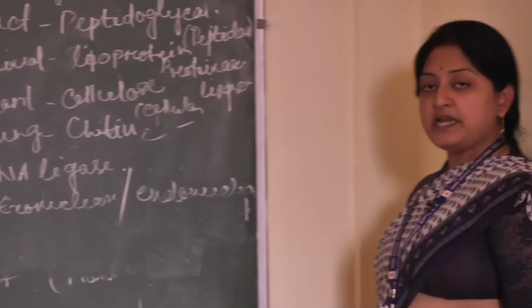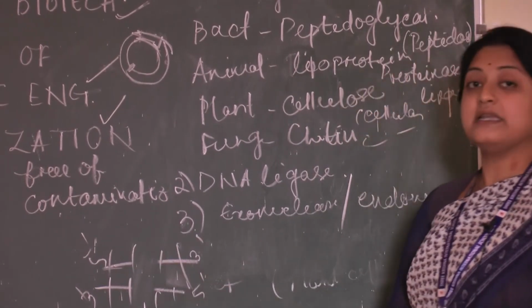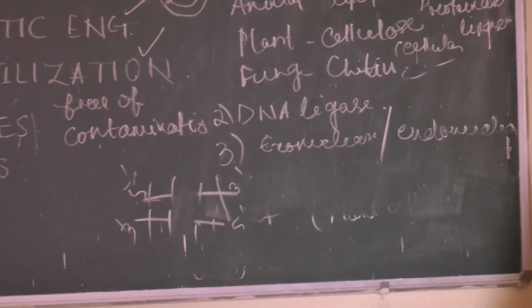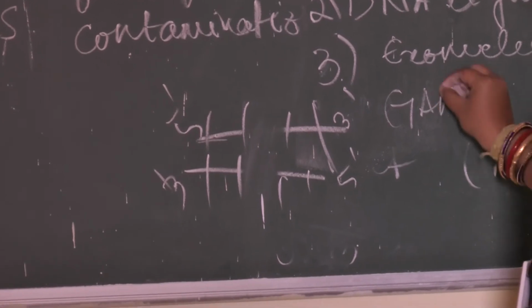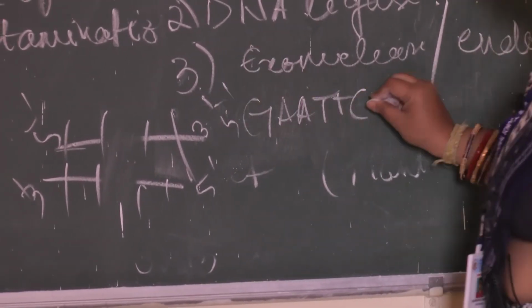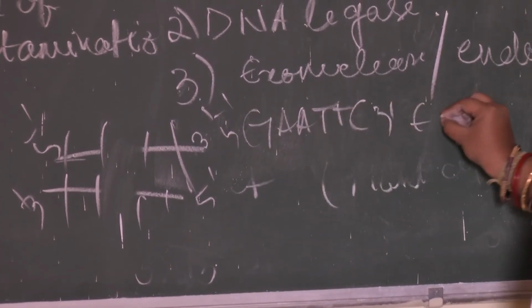Whereas if it is an endonuclease, then it may cut from this place. Like in case of your E. coli, we are having restriction endonucleases, that is the sequence GAATTC on this junction 5 prime to 3 prime. At this end, this is the region for EcoR1.